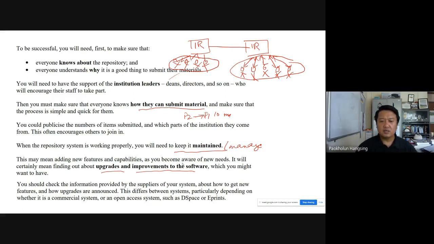Similarly, with open source software like DSpace and ePrints, those things are there. But as we said, we learn more about the nitty-gritties when we join the forum of the particular software that we use for institutional repositories. Probably the most popular open source software for institutional repository today is DSpace, ePrints, Greenstone. Those are the things.